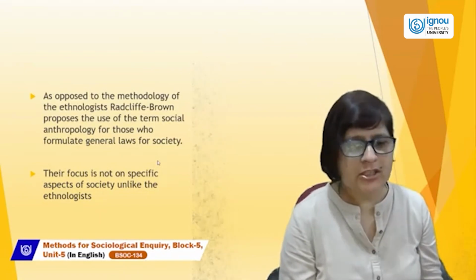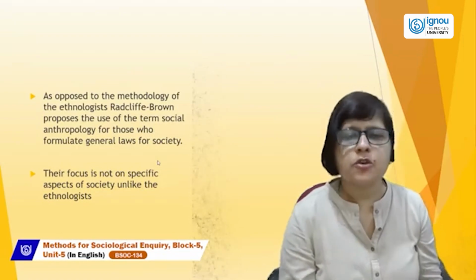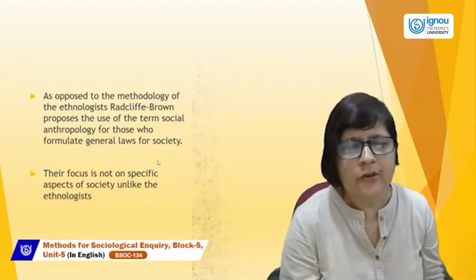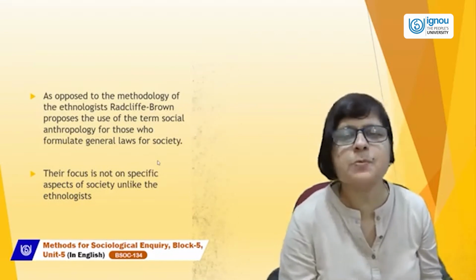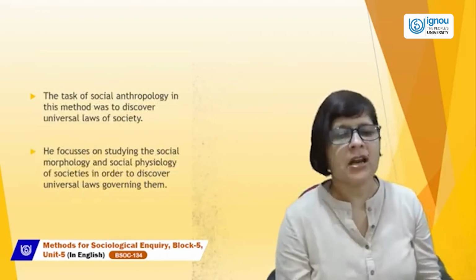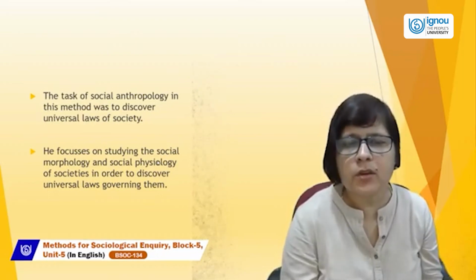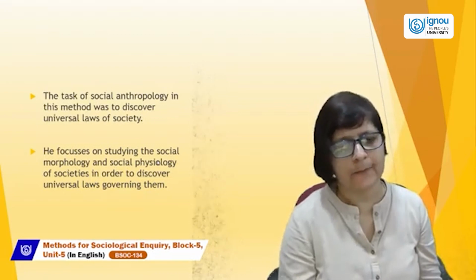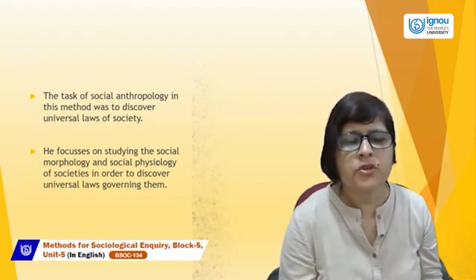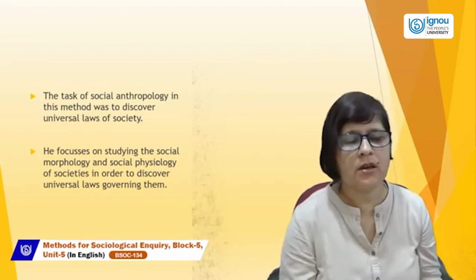Their focus is not on specific aspects of society like that of ethnologists. The task of social anthropology in this method was to discover the universal laws of society. He focuses on studying the social morphology and social physiology of society in order to discover universal laws governing them.